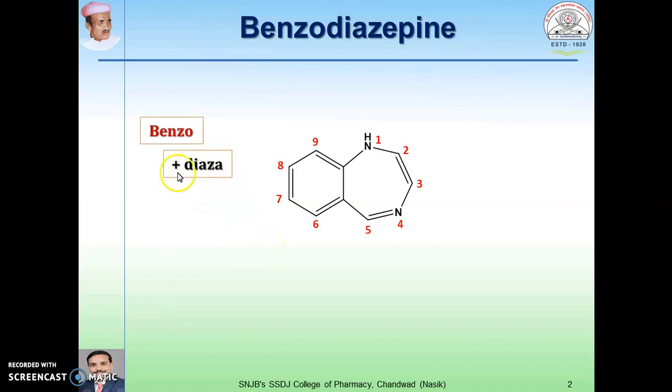That other cyclic system is diaza, because it contains 2 nitrogens, so di and aza for 2 nitrogens, which are substituted at 1 and 4 position. This other cyclic system is a 7-membered ring, so it is known as pine. So the name of this nucleus becomes benzodiazepine. This nucleus is also known as 1,4-benzodiazepine.